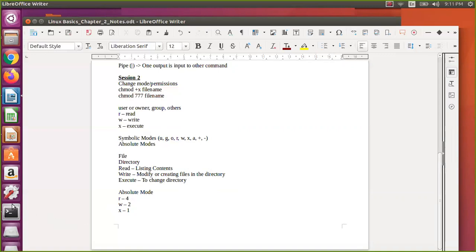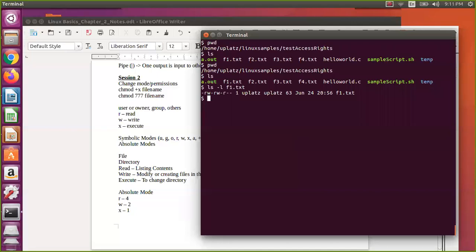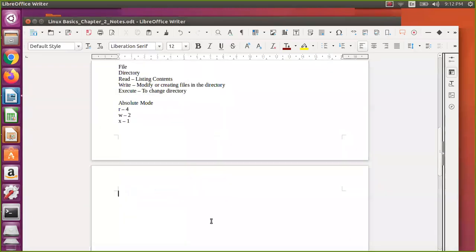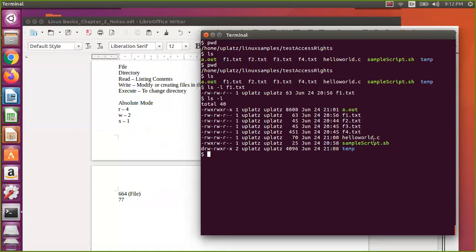Okay, so now let us check that for a normal file. Same f1.txt, we will see. If you see this one, it has 6 only. Don't make it 7, keep 6 and 6 and then 4. This is the default permission. So by default it has given 664 for the normal file. What has it given for the directory? It is not the same as the file, it is given by default. Of course, execute we need to add, u plus x temp.